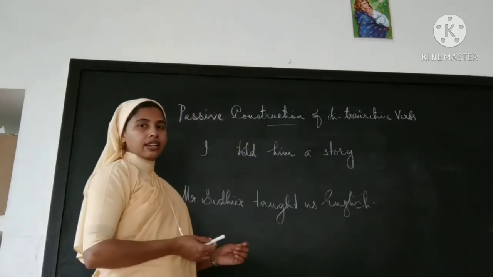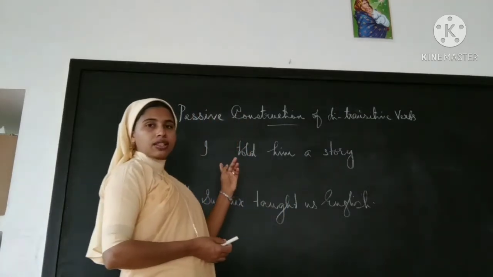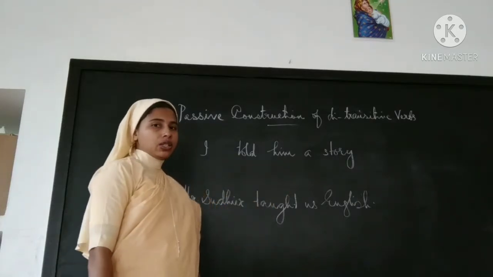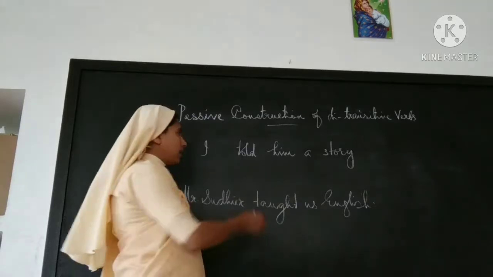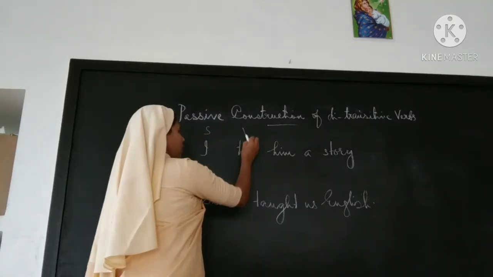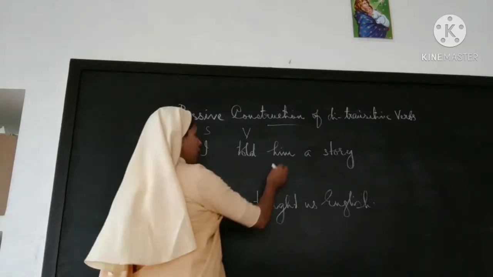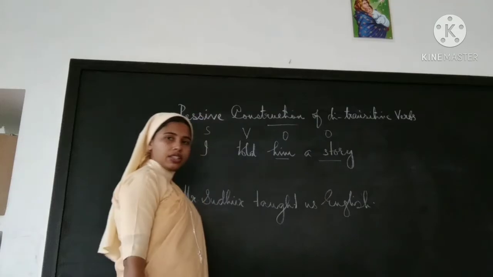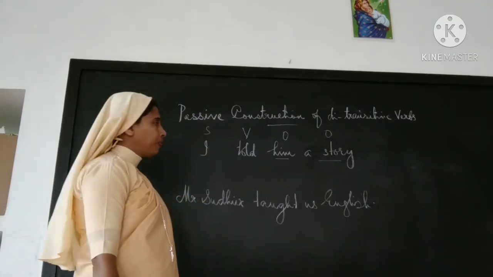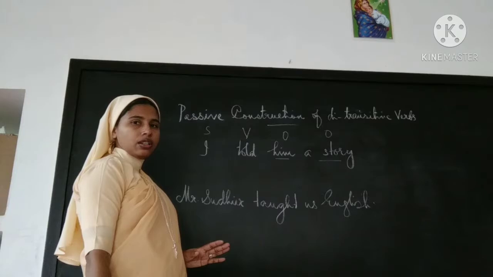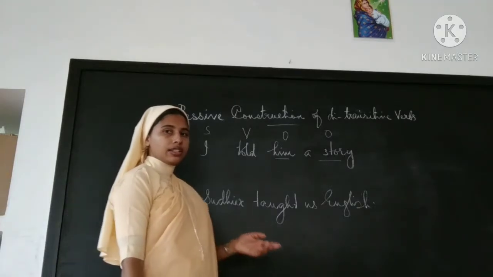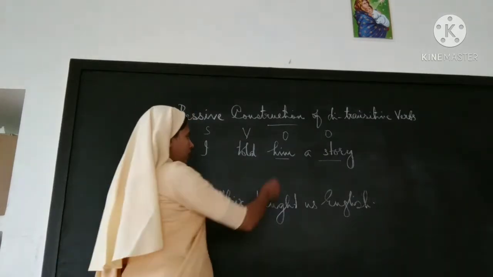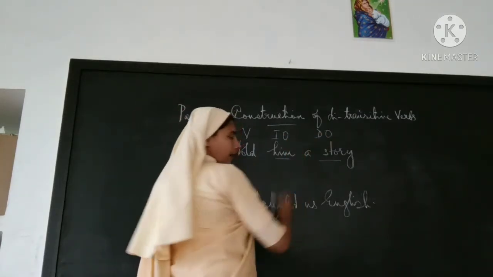Okay, let's analyze it. There are two sentences here. I told him a story. Let's analyze the structure of the sentence. I, subject; verb, told; here two objects, which is direct and which is indirect object. Do you remember? If you get the answer to the question what, that is the direct object; whom, that is the indirect object. So this is the indirect object and this is the direct object.